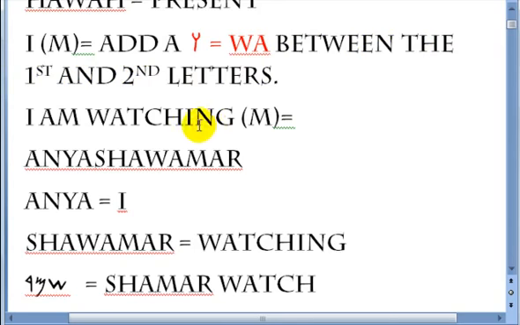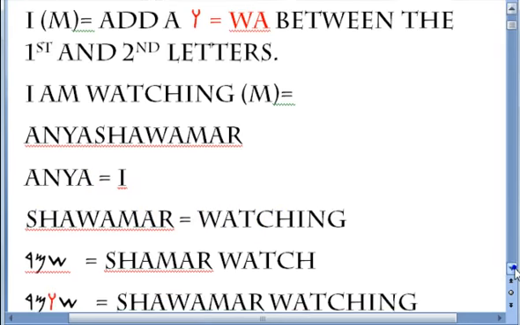I'm going to give you an example so you can see what I mean. It says I am watching. This is only for male. Anya shawamar. Anya is I, shawamar is watching.